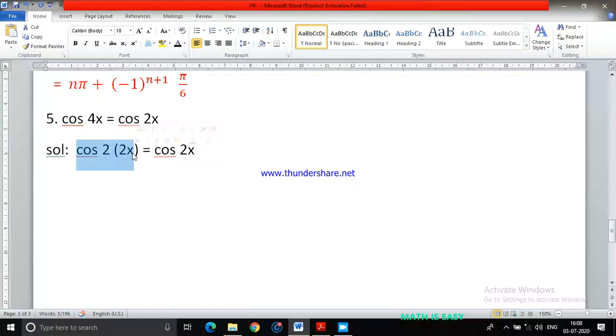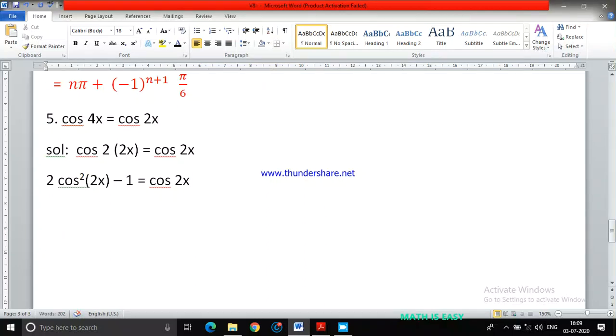Cos 2 theta formula is 2 cos square theta minus 1. So 2 cos square 2x, because in place of theta I have 2x, minus 1, which equals cos 2x.